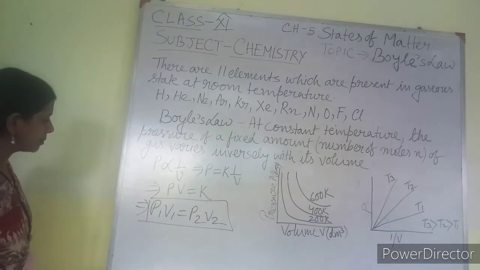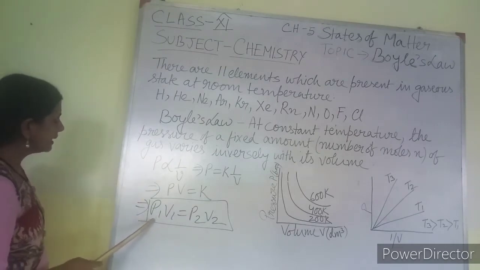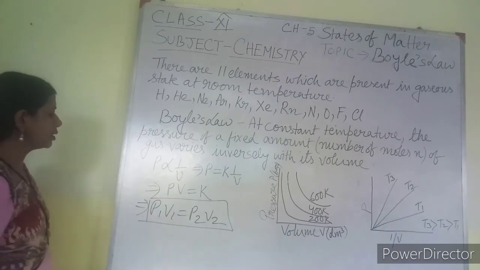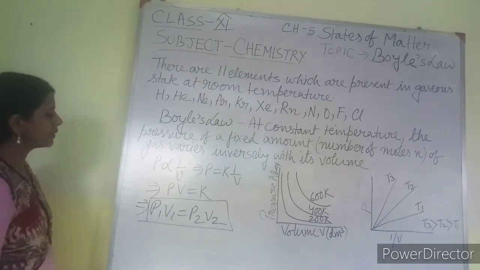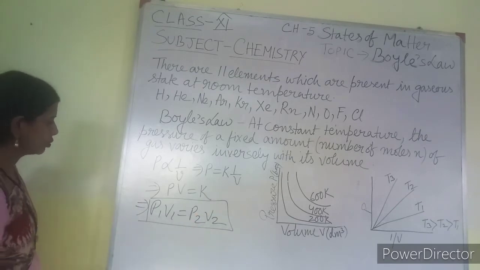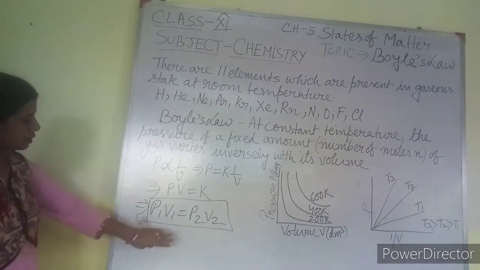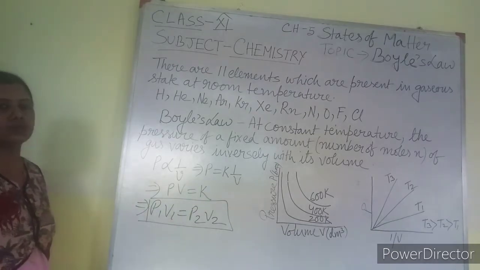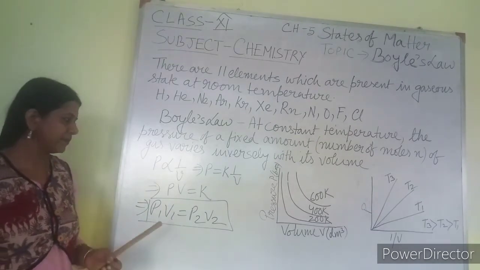At constant temperature, suppose a gas has its initial pressure and initial volume given to you, and the final pressure is given, but the final volume is not given. You have to find the final volume. Using this formula you can calculate it. This formula is used to solve various numericals in this chapter.